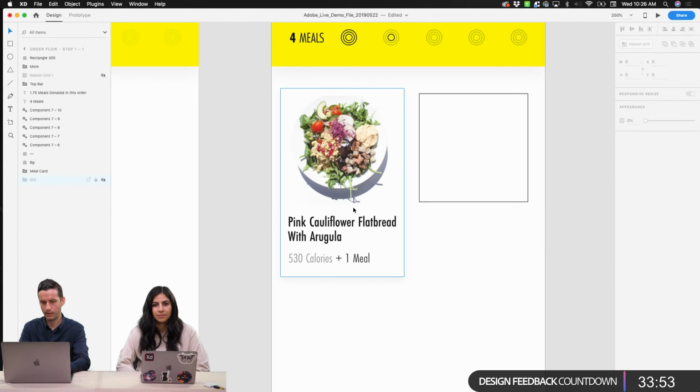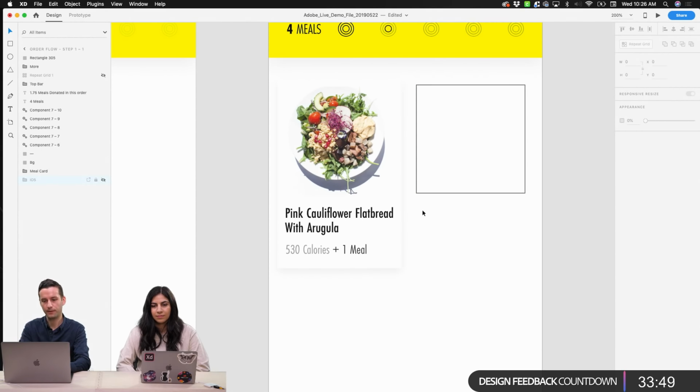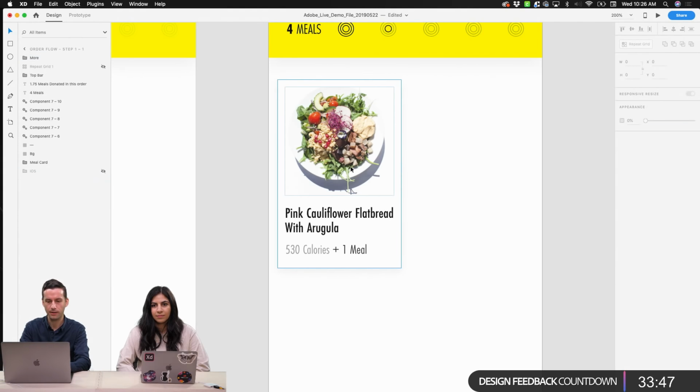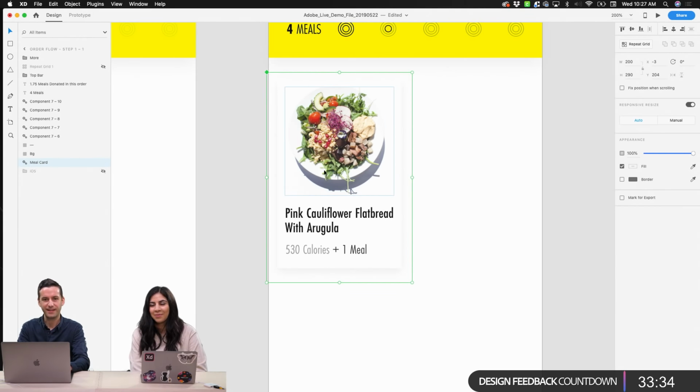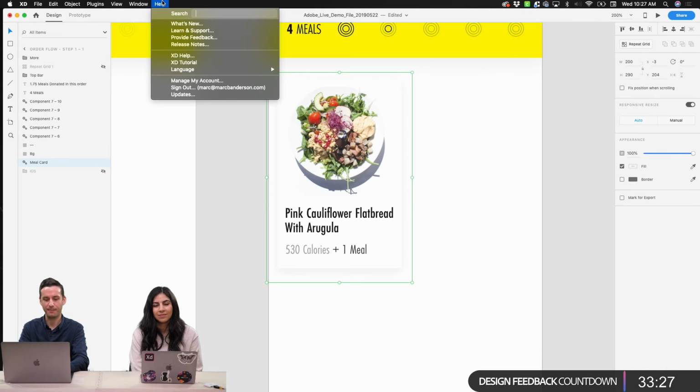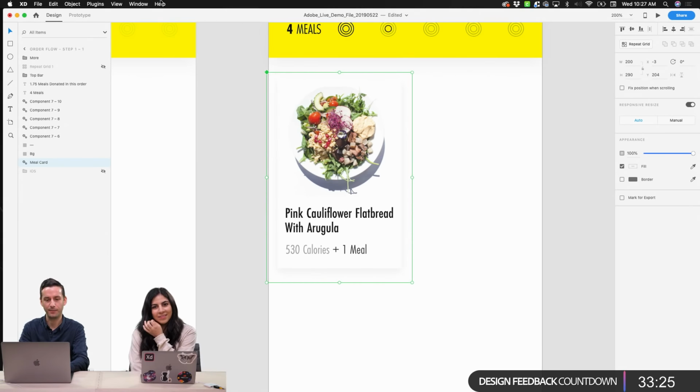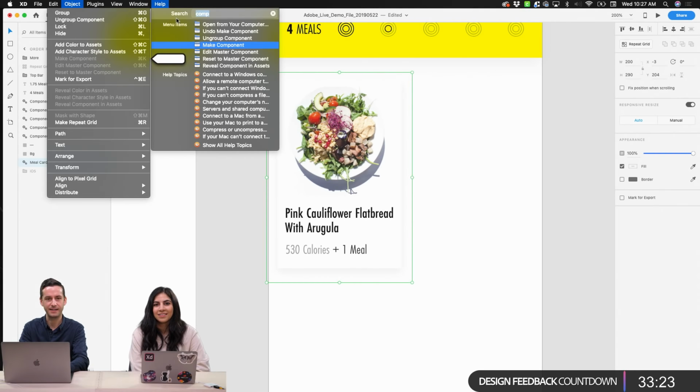And now what we want to do is just put a bunch on the screen so that we have a filled out layout here. So I'm going to delete my other card. I've got my card right here as a group, and then I'm going to make it a component. I'm having a little bit of trouble with my key commands today. There we go. That's Command K, right? It is, yes. Command K makes it a component. Again, my trick for this is to come up to the help menu and just start typing component, and then it will help you find that easily.